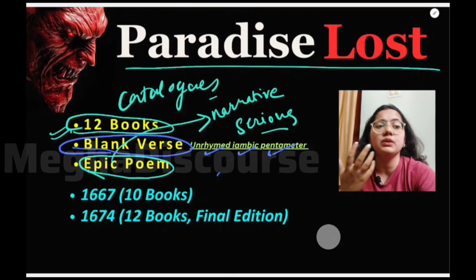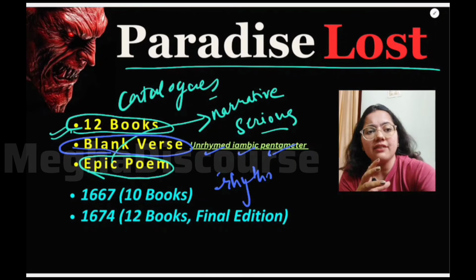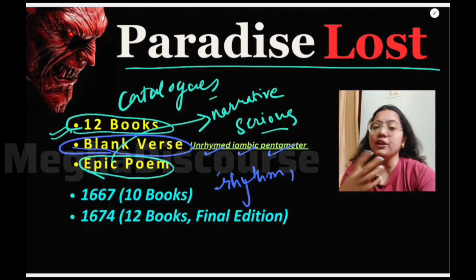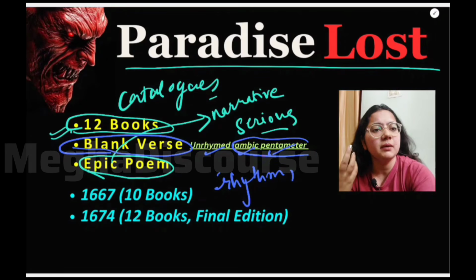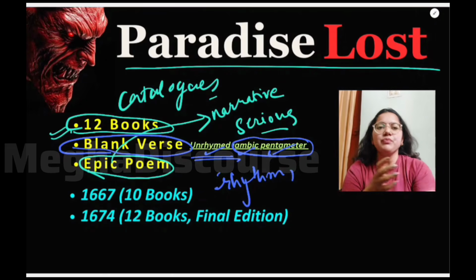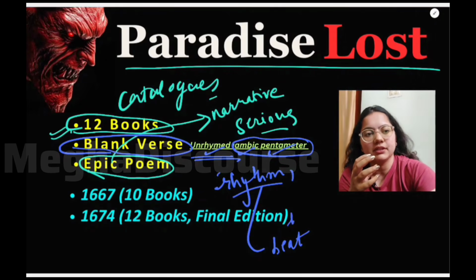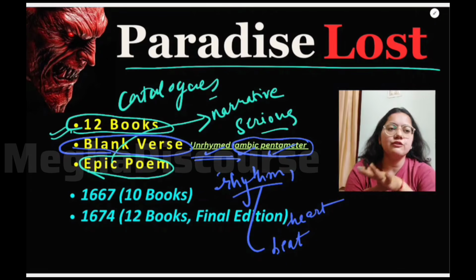But in blank verse, we have some rhythm. There would be some meter, that is this iambic pentameter, and this is of course unrhymed. There would be some rhythm in the form of a beat, like a heartbeat. That is the blank verse.